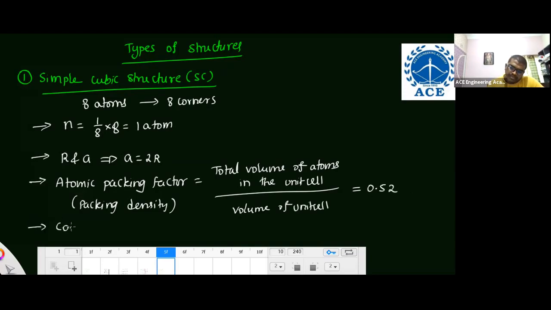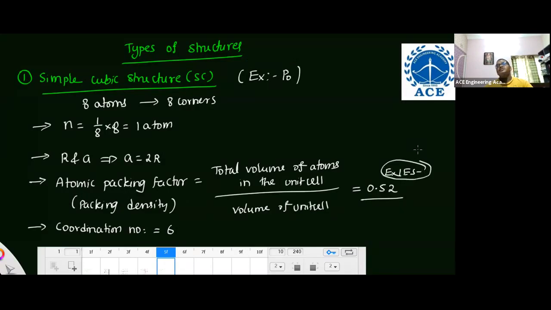And coordination number. Coordination number is the number of nearest neighboring atoms or touching atoms. So the coordination number is 6. There is only one example, you don't need to remember: that is polonium. That's it. In the IES 2018 or 17, I don't know exactly, they asked a simple, easy question: the atomic packing factor of simple cubic is 0.52. The options given were 5.2, 0.5, 0.68, 0.7. Like that, they are given. 0.52 is the answer.